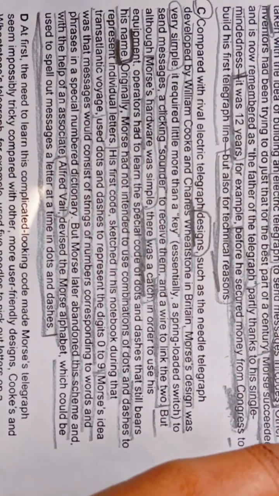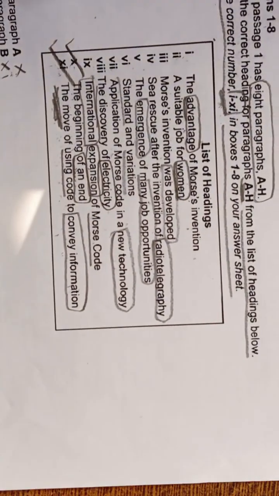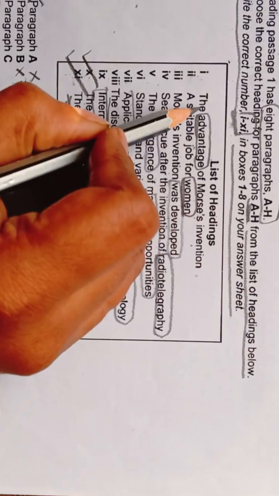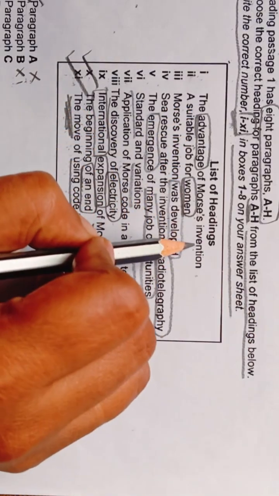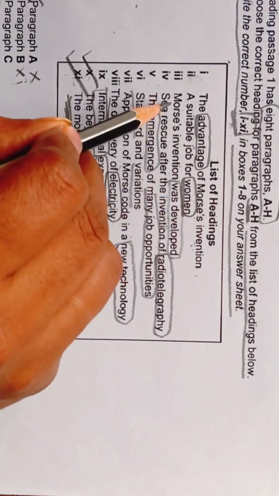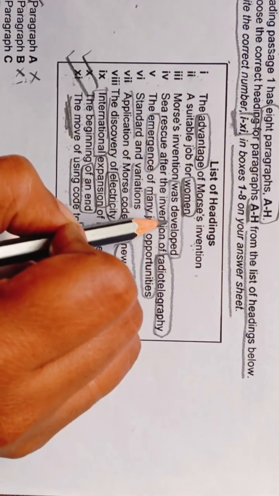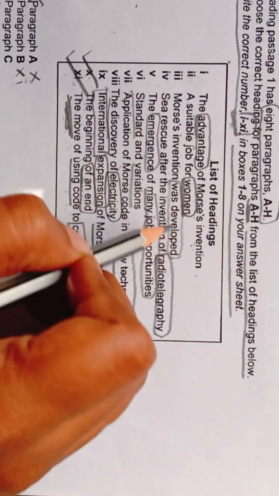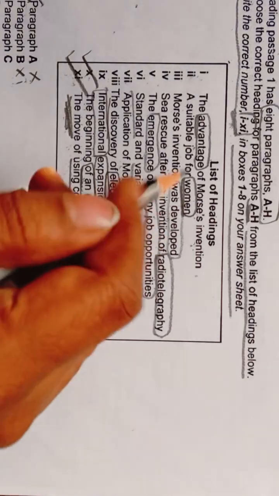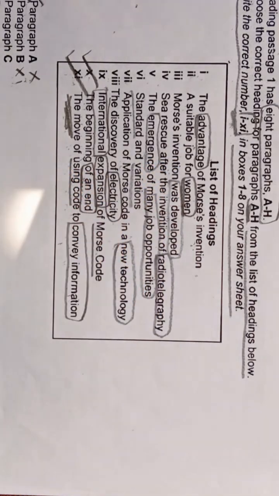So let's see whether we are getting anything in our list of headings. Number 1, the advantage of Morse invention. We are not getting anything regarding this also. Morse invention was developed. So maybe we are getting this. Morse invention was developed. Yes, we are getting this in the same paragraph only.